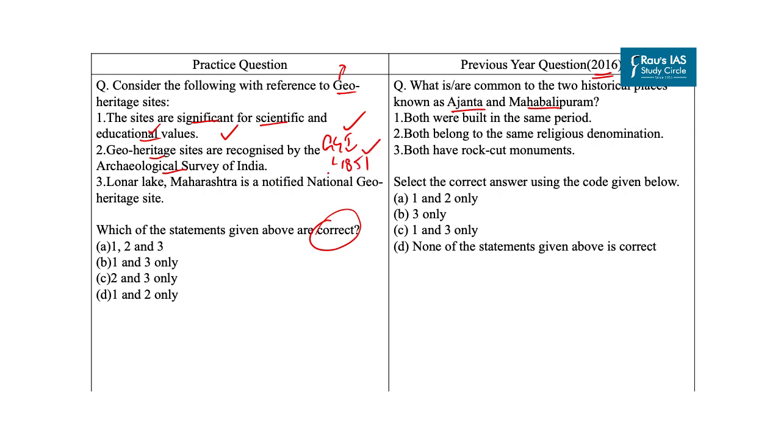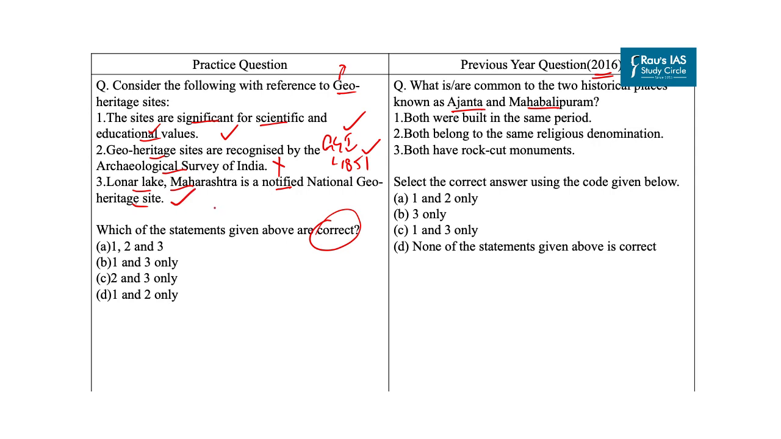Geological Survey of India is an attached office to the Ministry of Mines and it is headquartered in Kolkata. So with this, our second statement is incorrect. Now let's come to the third statement. Lonar Lake in Maharashtra is a notified national geo-heritage site. Some geo-heritage sites in the country are Lonar Lake in Maharashtra, Shivalik Fossil Park in Himachal Pradesh, etc. So with this, our third statement is correct.